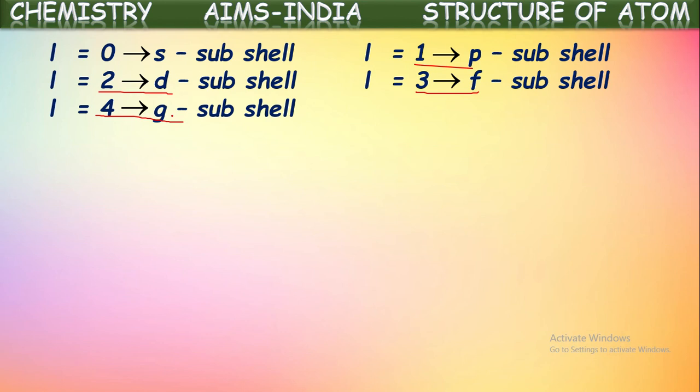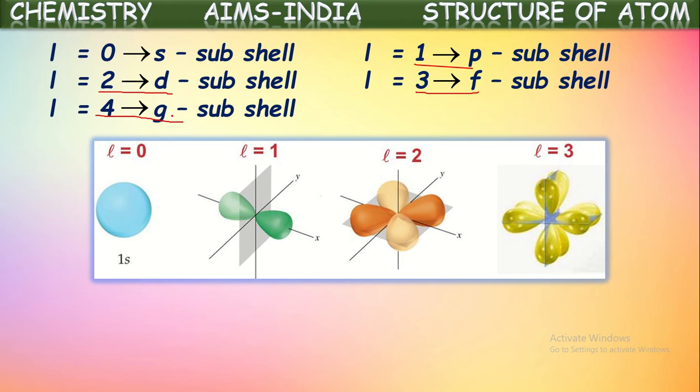is determined. We know S subshell represents spherical shape, and L is equal to 1 means P subshell, that means dumbbell shaped orbitals. If L value is 2, that represents D subshell, that represents double dumbbell shape it is called.